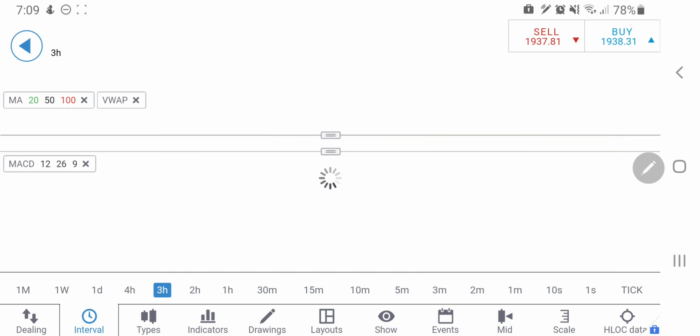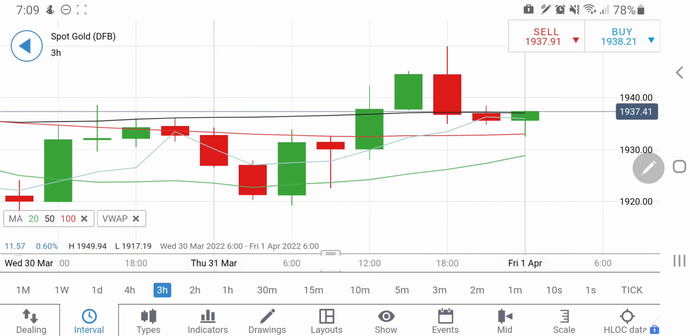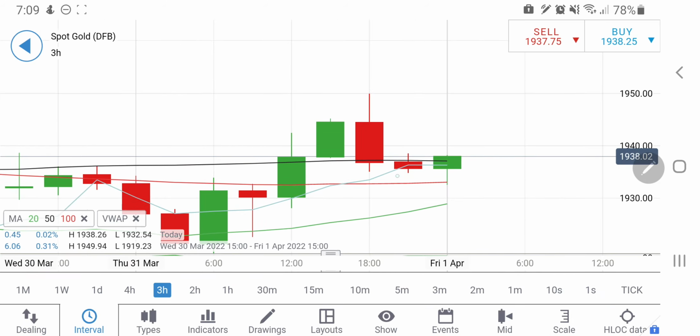Now look at the 3-hour charts. On the 3-hour charts, it has seen the lows, it has got the support at around 1933 levels, and then 1929 will come into the picture. So here too, I am observing that it can play out between 1929 and 1943 levels for the day.